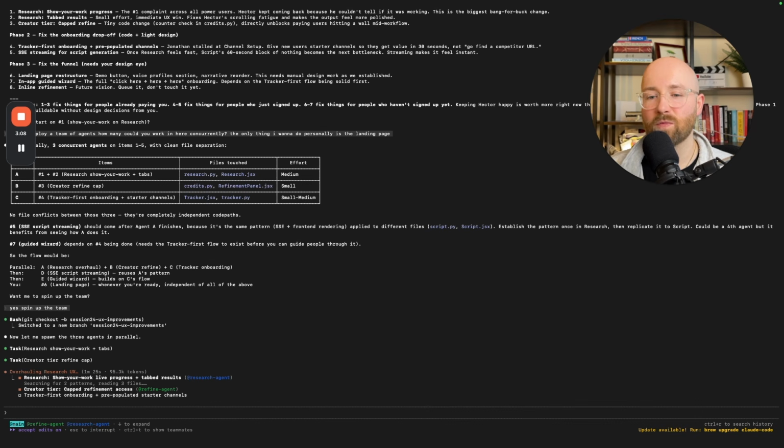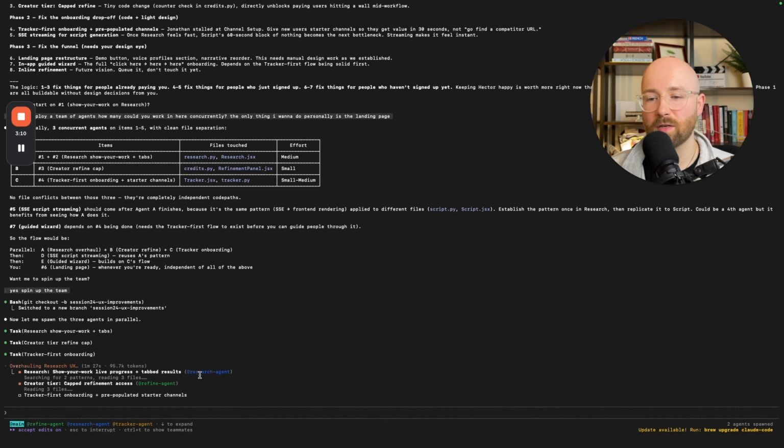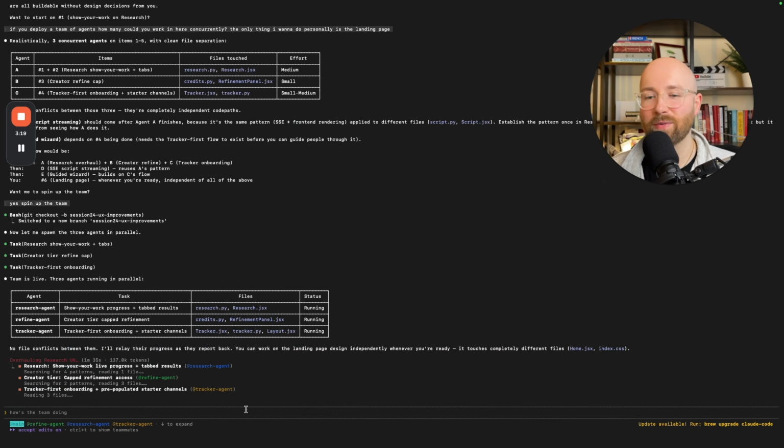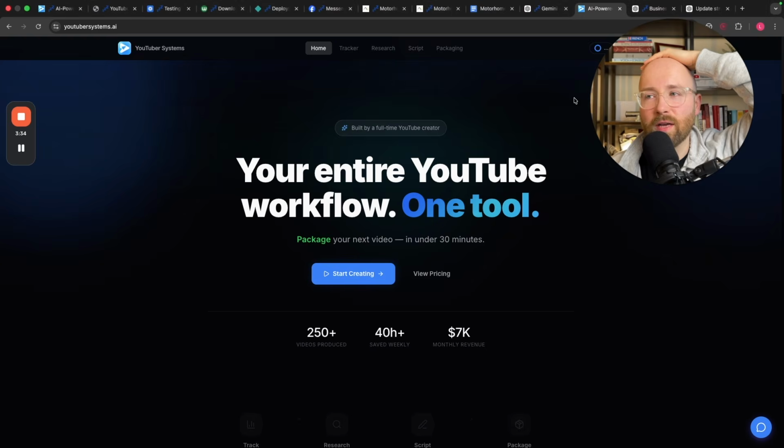So there, that's that one. Research agent's working. Refine agent's working. Tracking agent, where are you? Bam, there we go. Tracking agent's working. Hey, that's cool, man. I suppose the next thing we need to learn is how can we use tmux to actually see them working concurrently, because that would be cool. But again, in reality, I'm just going to leave that now and go away and work on something else.